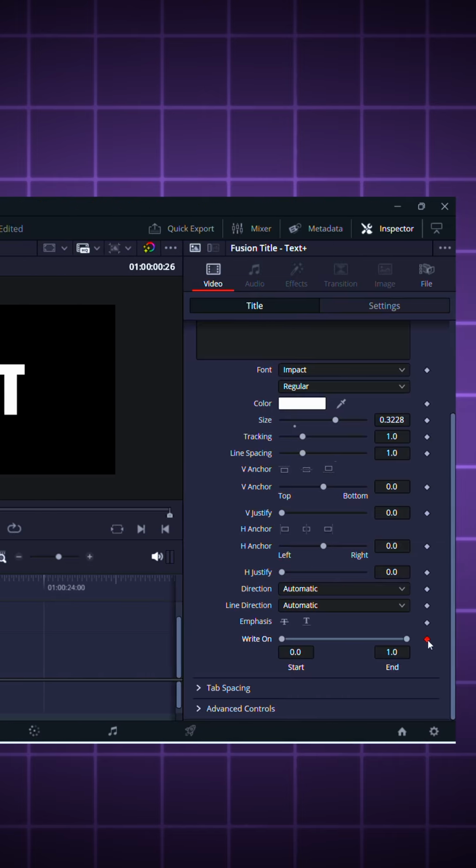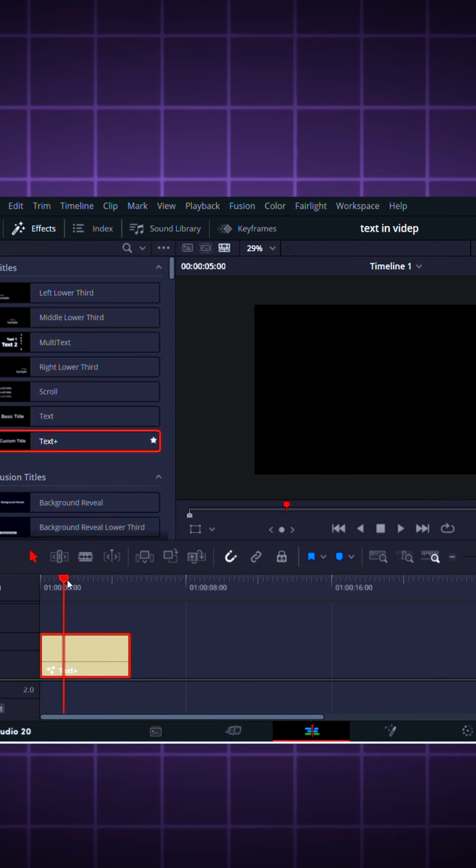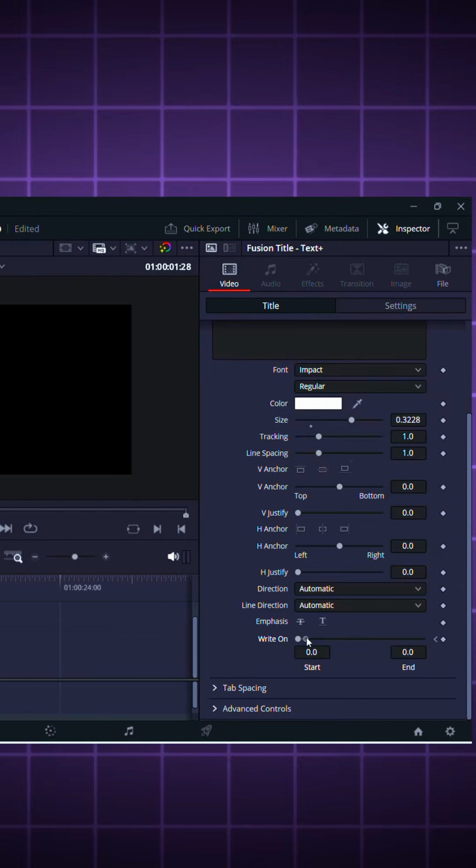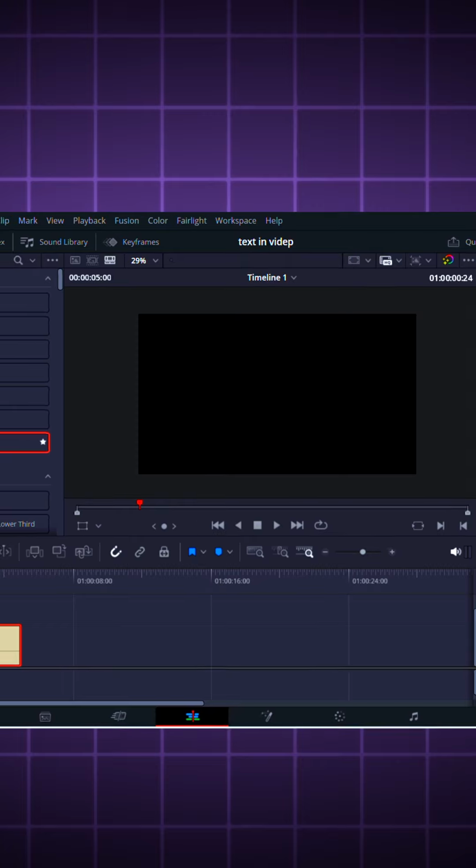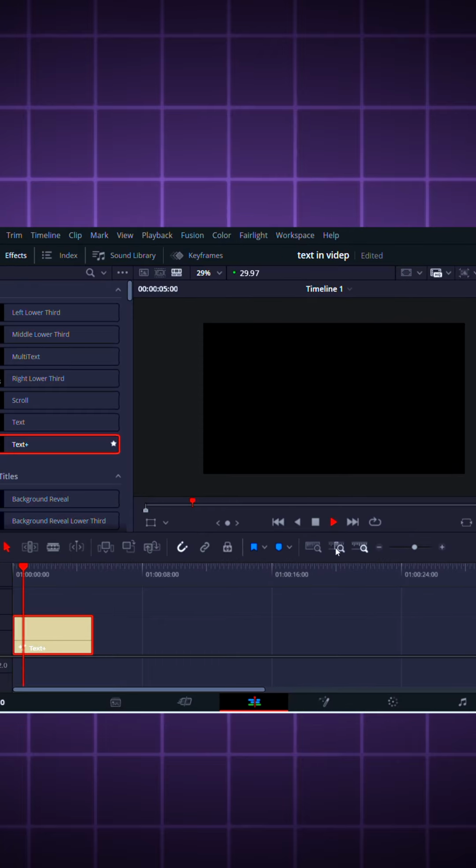Then place a keyframe there and slide it all the way up to 0. Then move it ahead to where you want the text to appear, and then slide it back to 1. If we move this back, then you can see the effect.